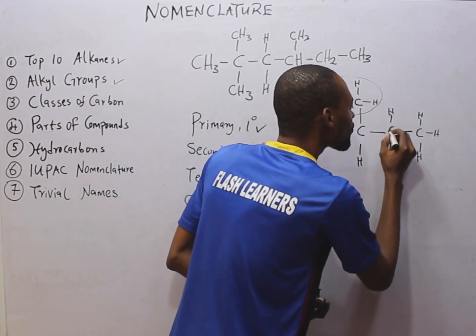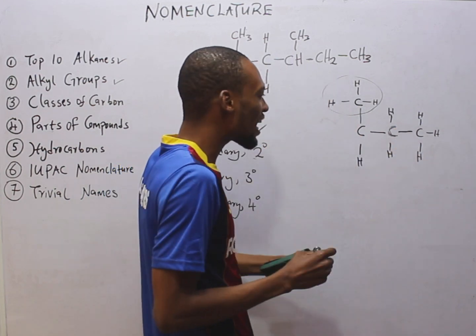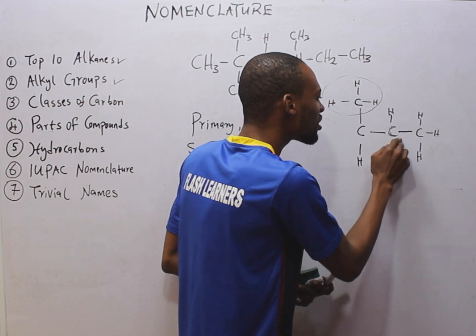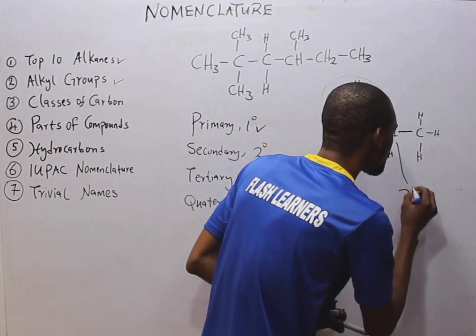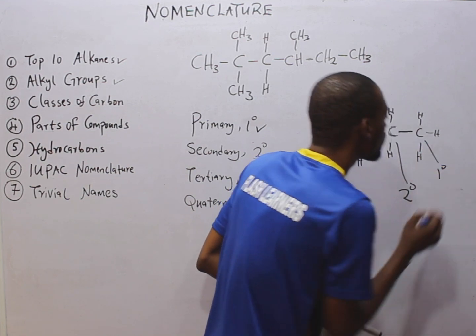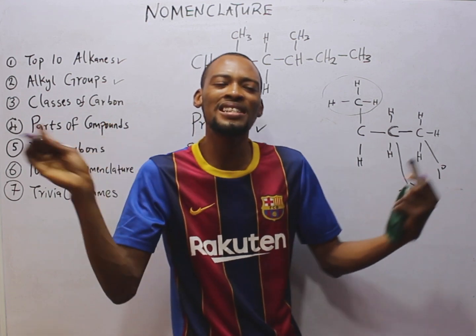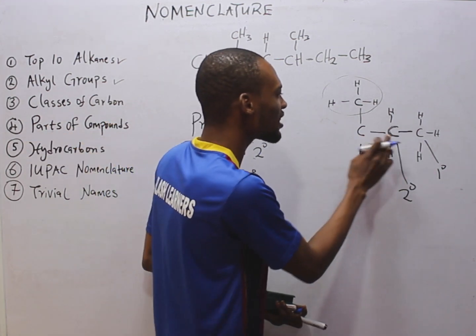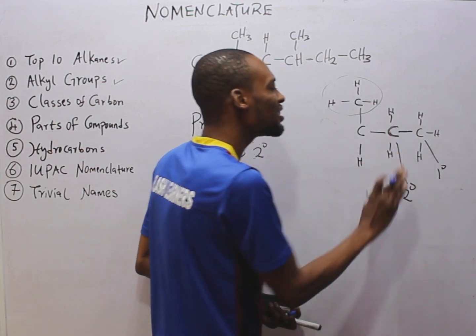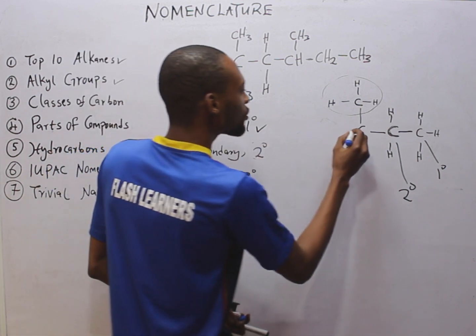But this carbon has two carbons linked to it directly, this one is linked to it and this other one is linked to it. Therefore, it is referred to as secondary carbon. This is a primary carbon. So secondary carbon is any carbon that has two other carbons linked to it directly. Only two other carbons. So this one is secondary, this is linked to it, this is linked to it.